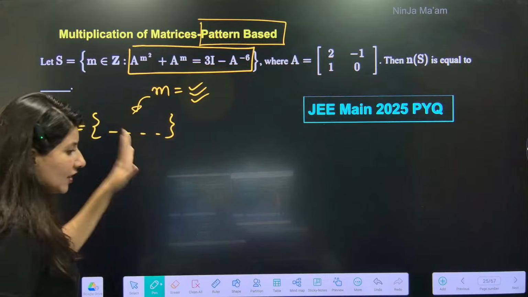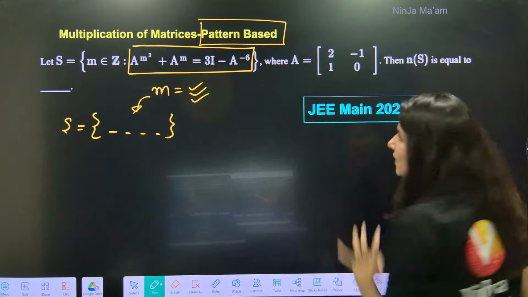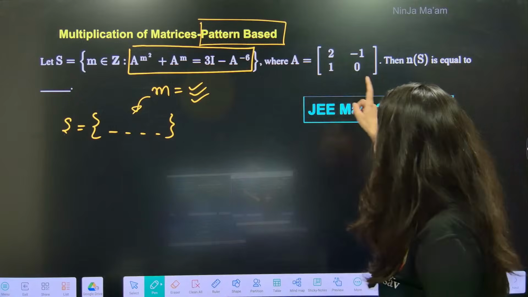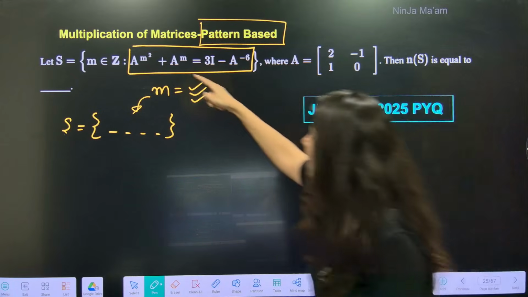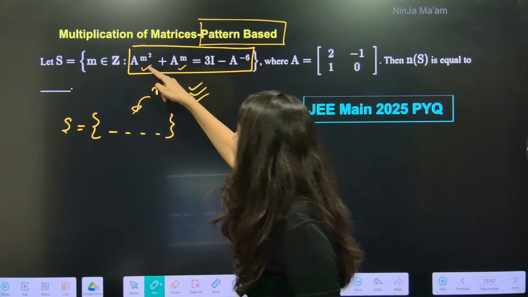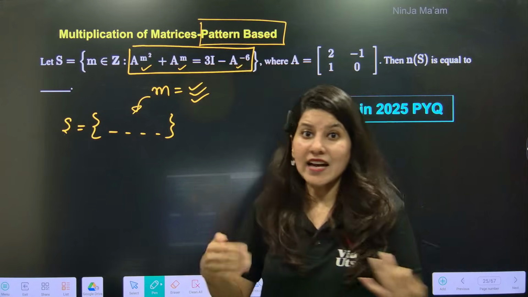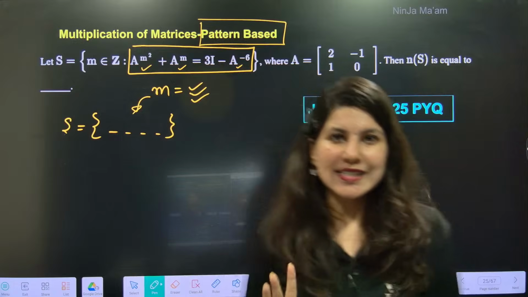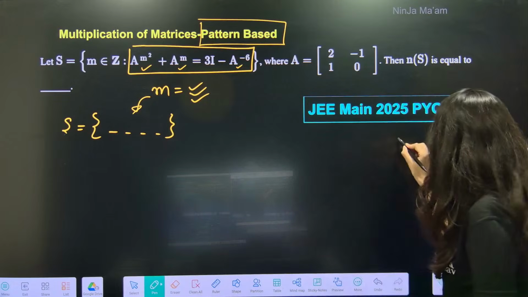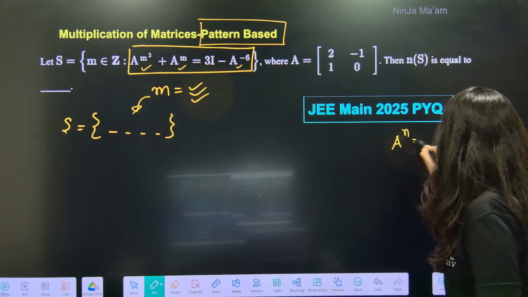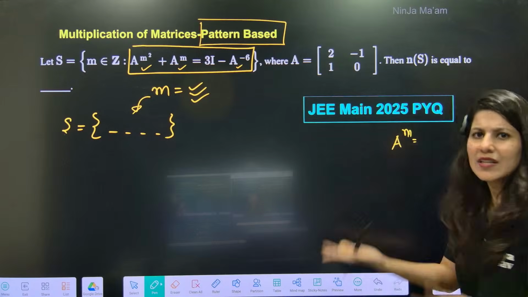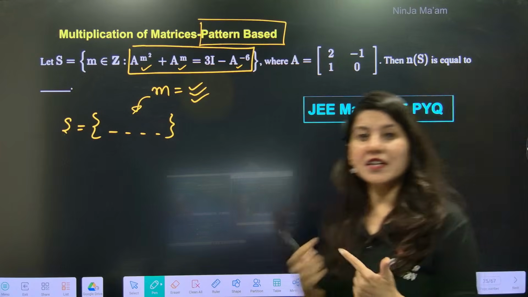So what we need to understand over here is that matrix A is given, right? And they are asking me to calculate A power M, A power M square, in fact A power minus 6 also. So basically, in general, we just have to figure out what is A power N, or basically A power K. So how will we figure that out?